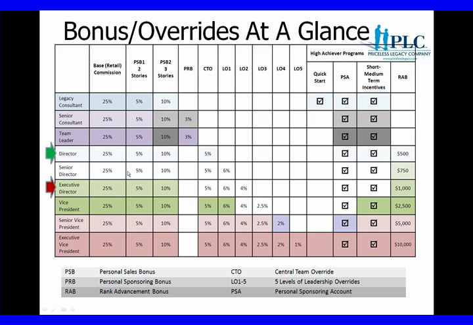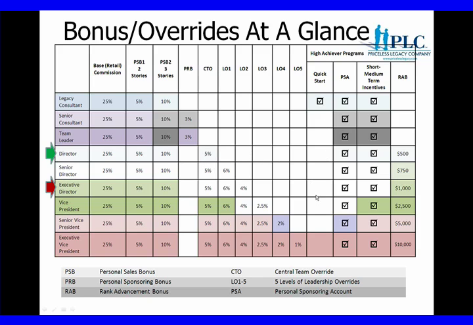Then there's a personal sales bonus available for 5% if 2 stories are completed in a month, or 10% of total if 3 stories are completed in a month. Beginning at the director level, there's no longer a personal sponsoring bonus, the 3% here. It's replaced by a 5% team override, meaning your entire team, people you've sponsored and the people they've sponsored and so on, you get 5% of all of their sales in that same period.